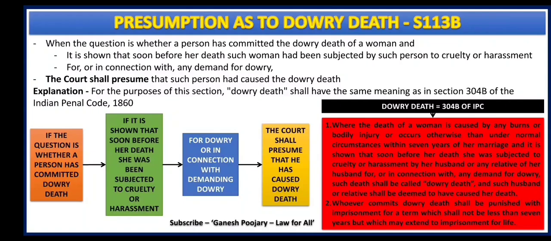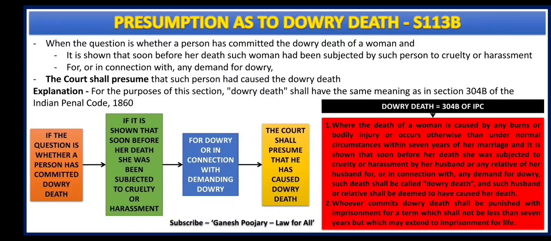Likewise, under section 113A, we have seen the number of years. There it has very clearly mentioned within 7 years of her marriage. But here there is no such mention. Now you might be thinking that these are two different sections. But remember, section 113B needs to be read with section 304B of the Indian Penal Code.